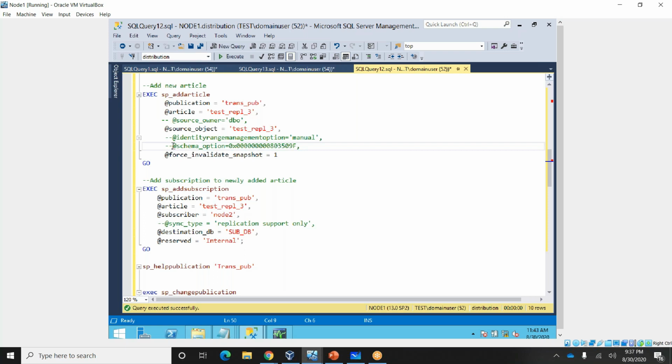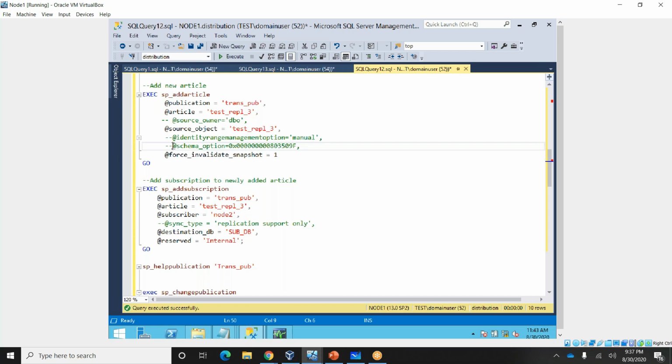Okay, I got it. I mean to say, we created the dummy table, at least the table we created on the subscription side. I am confused whether our snapshot agent job won't do that, or we need to create it manually on the subscription side. Yes, the snapshot agent won't do that. We have to create it with the schema. Okay, fine, thank you.